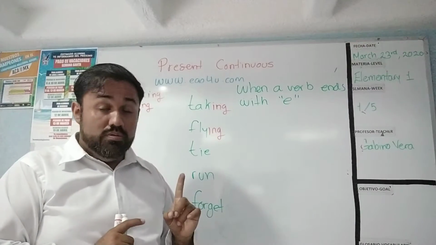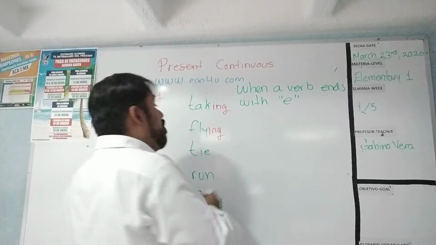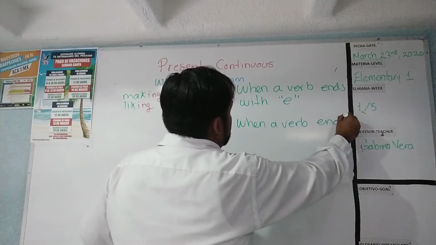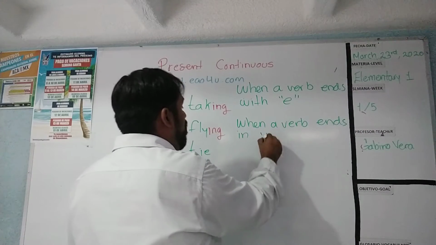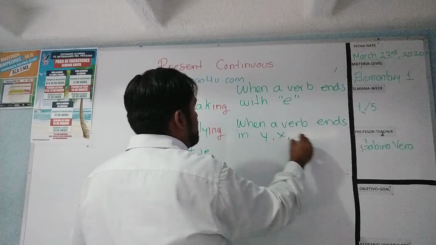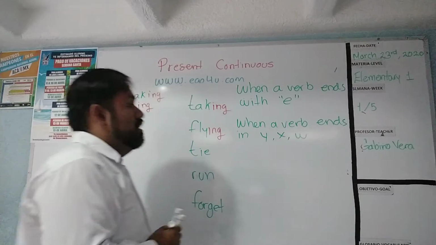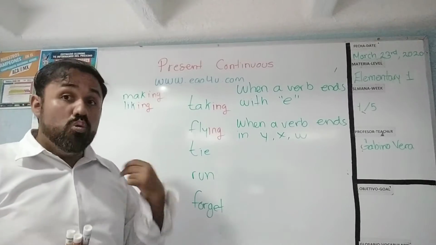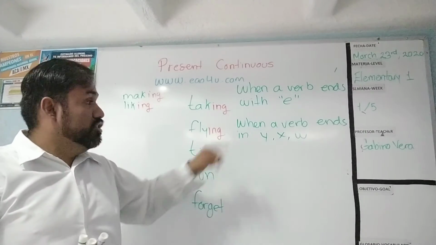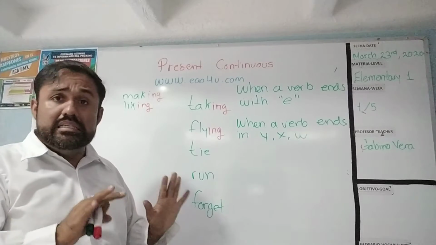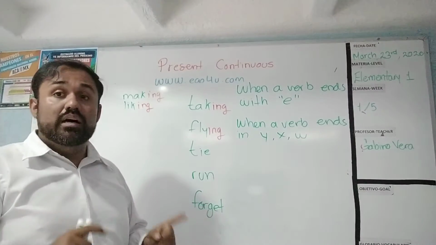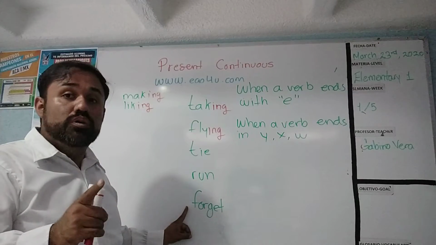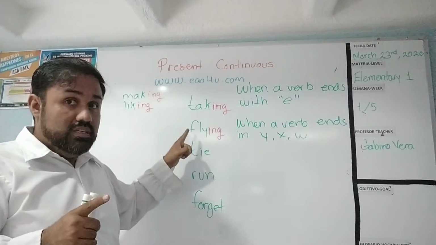But no, because the rule says, when a verb ends in Y, X, and W, you always write ing. And you can say, teacher, that's still easy. But be careful, because I am going to show you why this rule is very important.